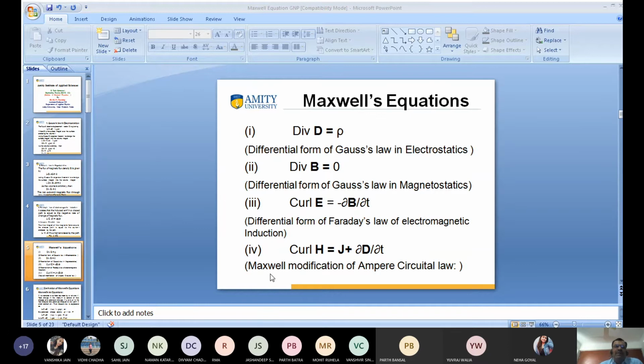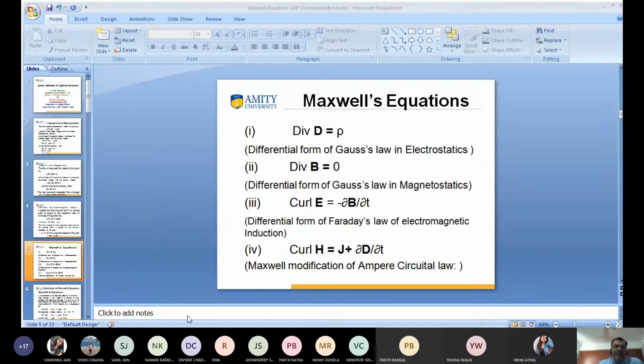And the fourth one is the modification of Ampere's law. What is this? Curl of H is equal to J, the current density, plus del D by del t. What is D? D is the electric displacement vector. So curl of H is equal to J plus del D by del t.